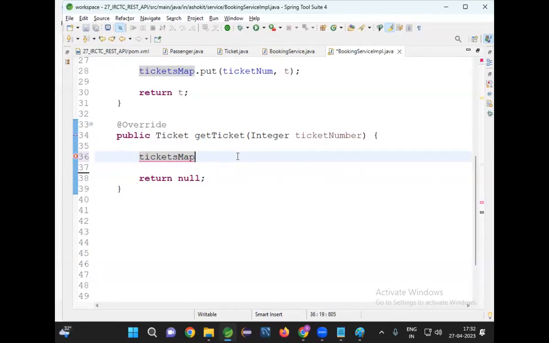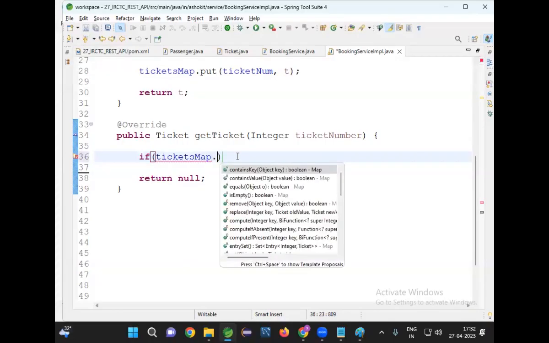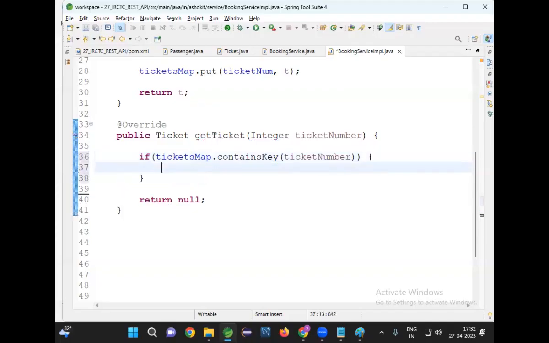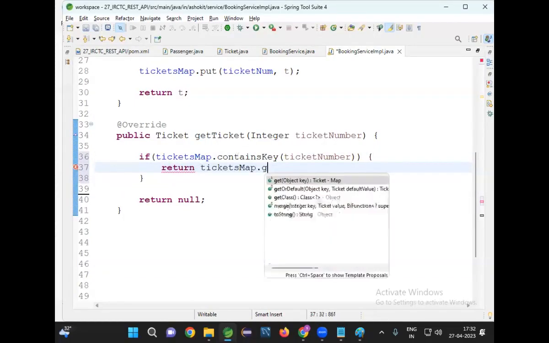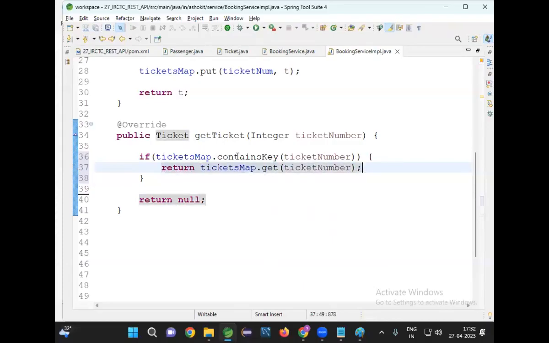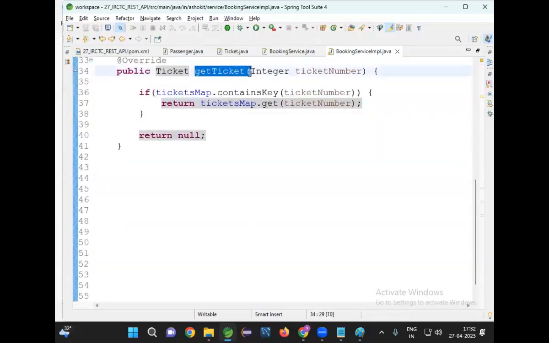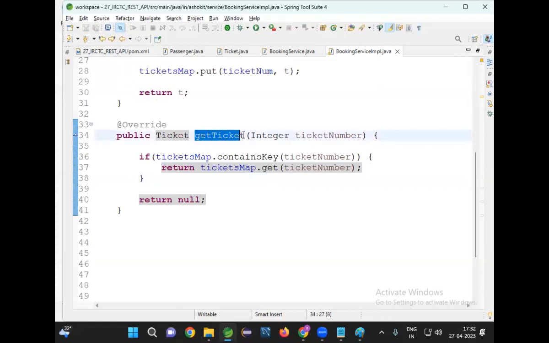How can we get that? First of all, let us check: this map.containsKey. In the map, really, is that key available or not? If it is available, return map.get of key. That's it. Got it? So here I am writing the logic. Whenever this method is called, what is the responsibility of this method? Based on the ticket number, it has to get the ticket and set the ticket data.